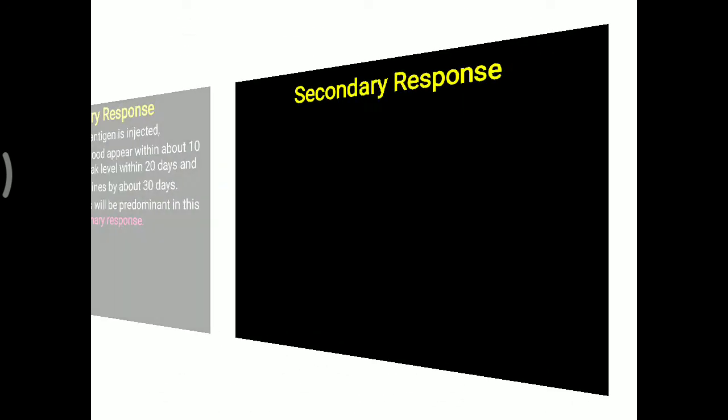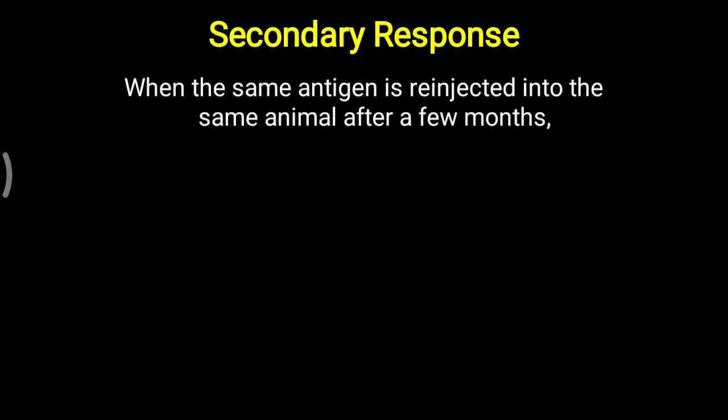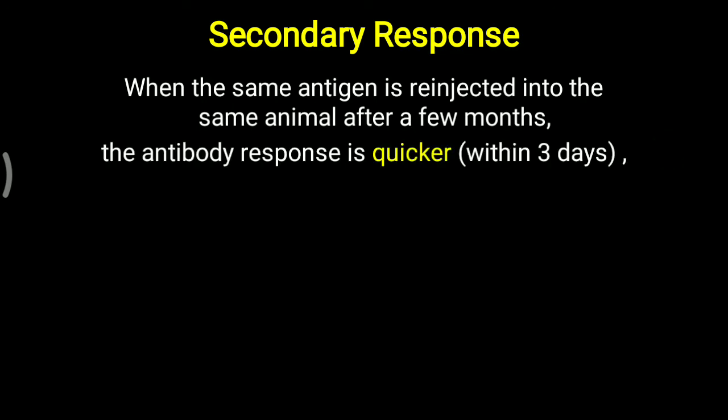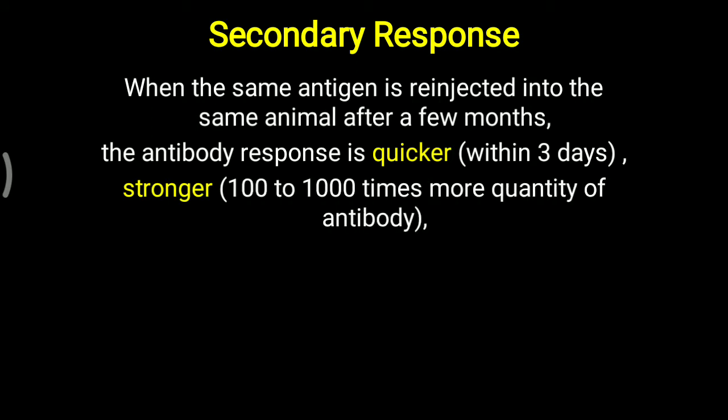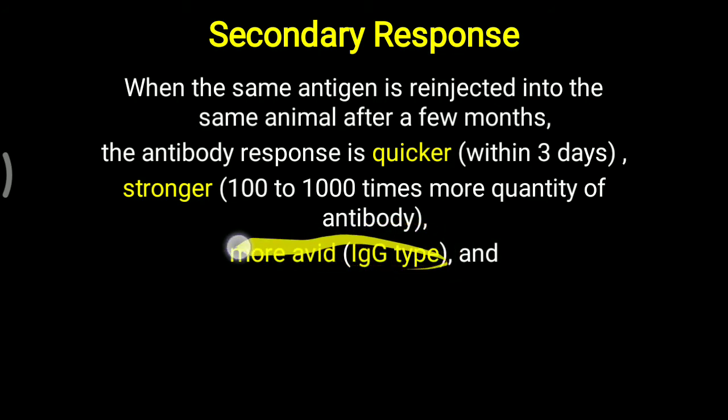Further, when this same antigen, the same bacteria, virus or fungi, enters for the second time, or the antigen is re-injected into the same animal after a few months, the antibody response will be quicker. Previously it took 10 days, now it takes within 3 days. It will be stronger, meaning 100 to 1000 times more immunoglobulin molecules. Further, it will be more avid, meaning a specific type of immunoglobulin will be generated to destroy that particular antigen, that is, IgG type of antibody.